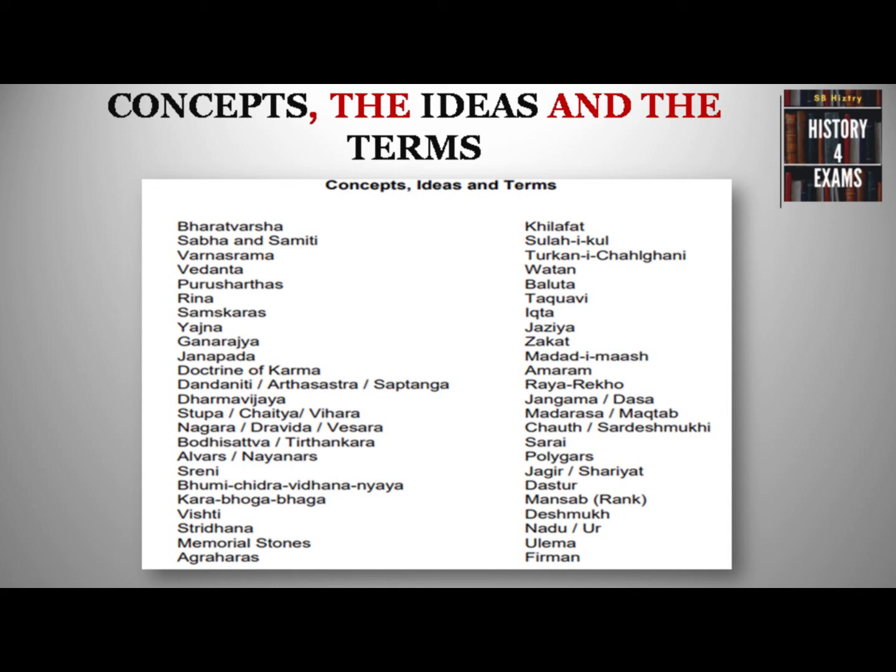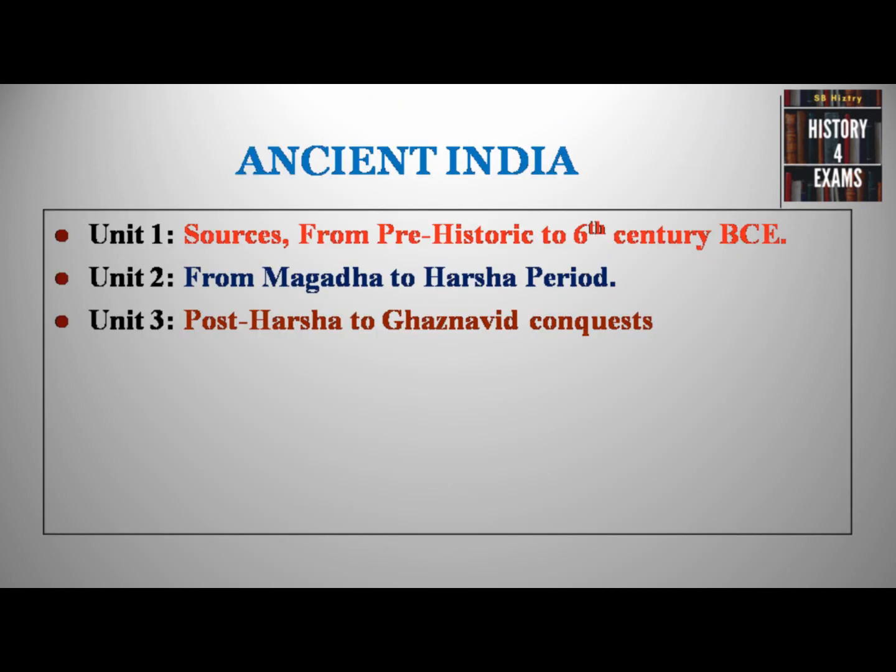The syllabus has been divided into 10 units. And for the convenience of study, we divide it into ancient, medieval and modern Indian histories. First of all, let's understand what topics come under ancient India. In ancient India, we can see three important units. The first unit deals with sources from ancient India, from prehistoric to 6th century BC. This covers important topics such as the Stone Age man, Indus Valley civilization, the post-Indus period, that is the Vedic culture, and the beginning of Buddhism and Jainism or the Mahajanapadas in 6th century BC.